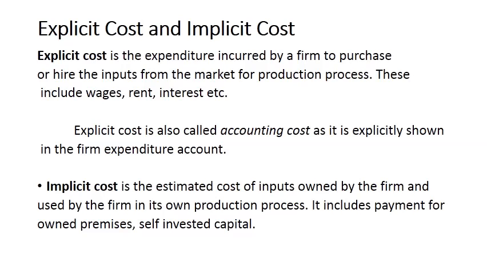So explicit cost is the expenditure incurred by a firm to purchase or hire the inputs from the market for the production process. These include wage, rent, interest, etc. If we purchase labor, then we have to pay the wage.